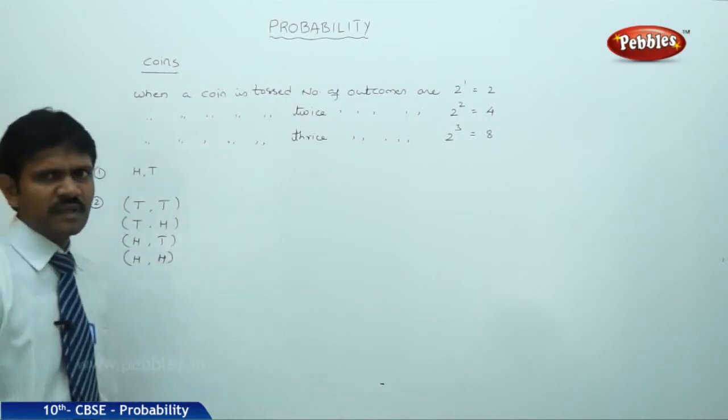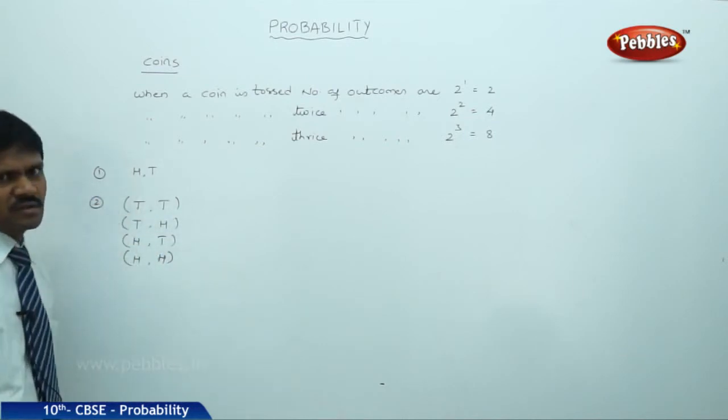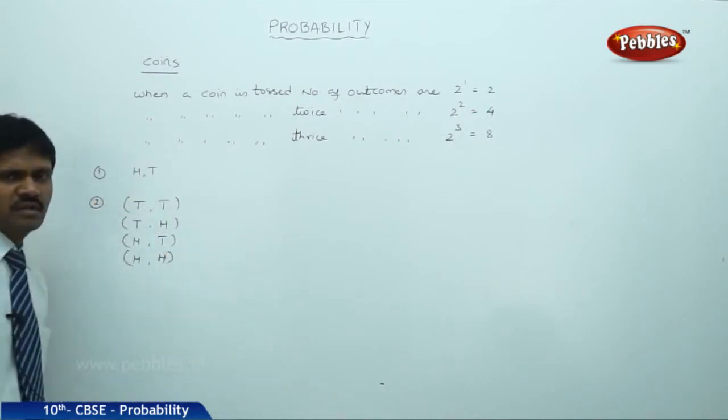Just by looking at this you can identify the case of a coin tossed 2 times, or 2 coins tossed at a time.